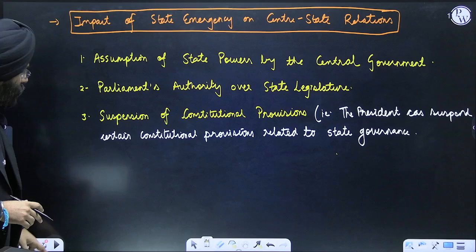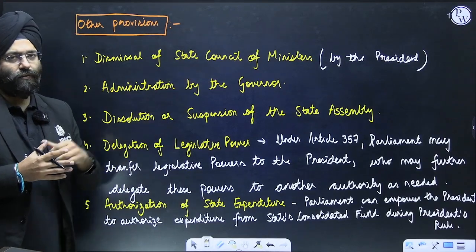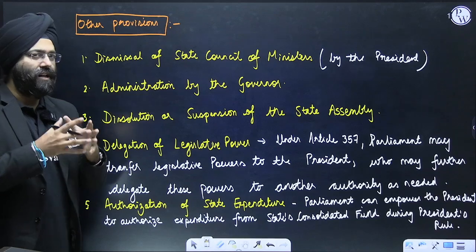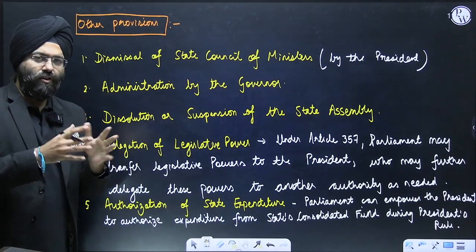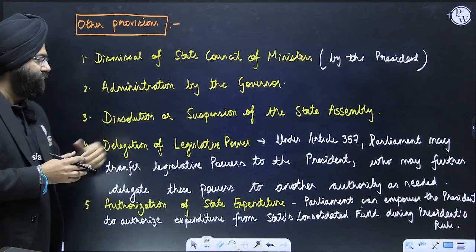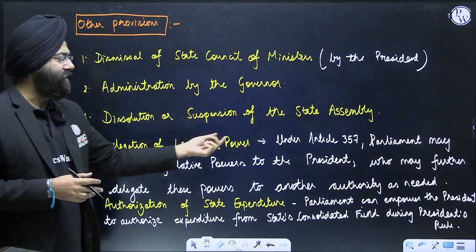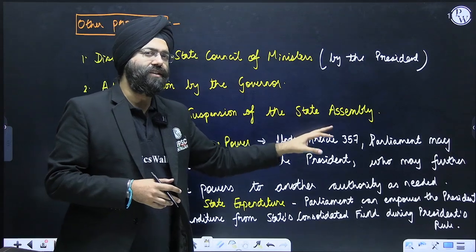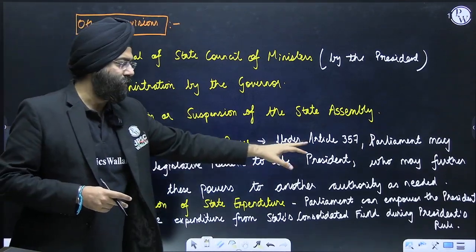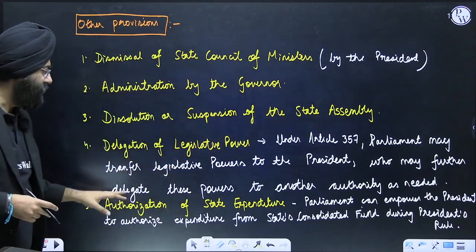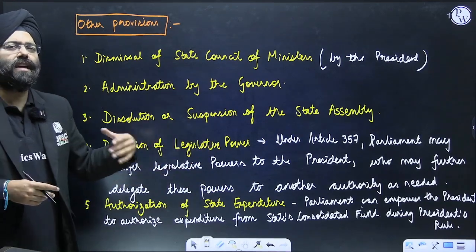Along with it, there are other provisions. See, dismissal of the Council of Ministers by the President of India. Next is administration by the governor, because the Council of Ministers have been dismissed. So what happens? The governor, along with the bureaucracy obviously, deals with the administration. Dissolution or suspension of the state legislative assembly can happen. Delegation of the legislative power: that means under Article 357, the Parliament may transfer the legislative power to the President, who may further delegate these powers to another authority when needed, so that the major legislative works can be carried on.